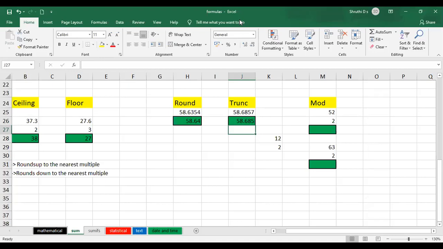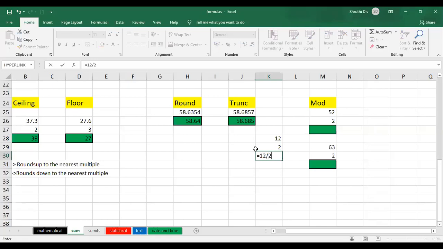Yes, ma'am. Okay, so here the final one is modulus. Before going to that, let's see if I divide a number by 2, 12 by 2. I'll directly do it: equal to 12 divided by 2. Press enter. You get a quotient here.